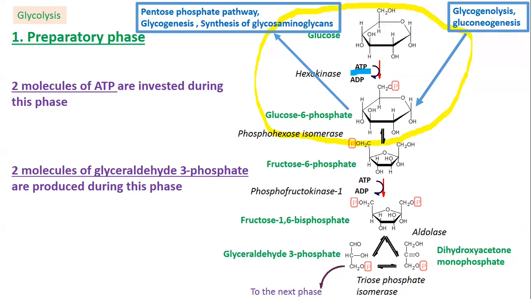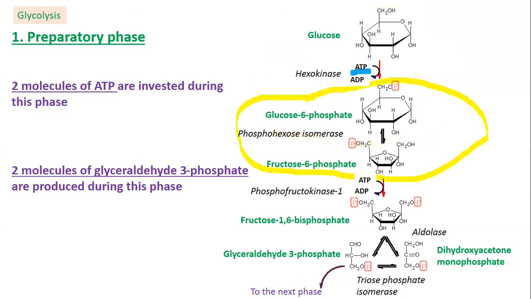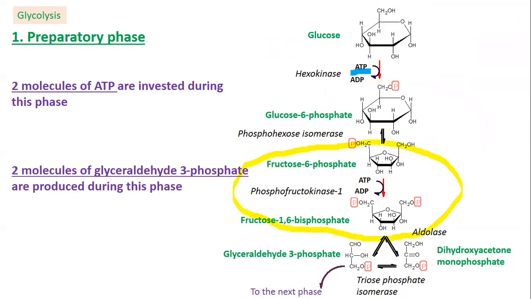Phosphorylation of monosaccharides in cells anchors them in the cells and directs the sugars to metabolic processes taking place in the cells. The next reaction is catalyzed by phosphohexose isomerase. Glucose 6-phosphate is converted to fructose 6-phosphate. Fructose 6-phosphate is phosphorylated to form fructose 1,6-bisphosphate. The enzyme that catalyzes this reaction is phosphofructokinase.